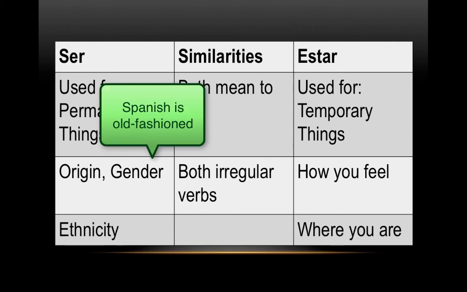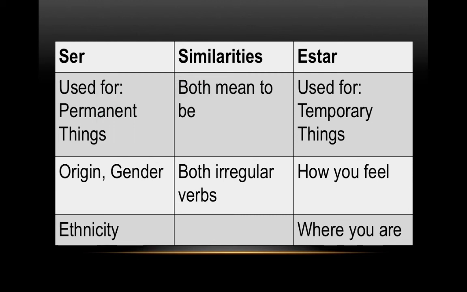Gender. Yes, sometimes people change it, but the majority of people keep it the same. So gender, we would say yo soy mujer. I am a woman. Or tú eres chico. You are a boy. Then ethnicity. Unless you're Michael Jackson, this is probably going to stay the same. So your ethnicity is like your race or your religion, things like that.